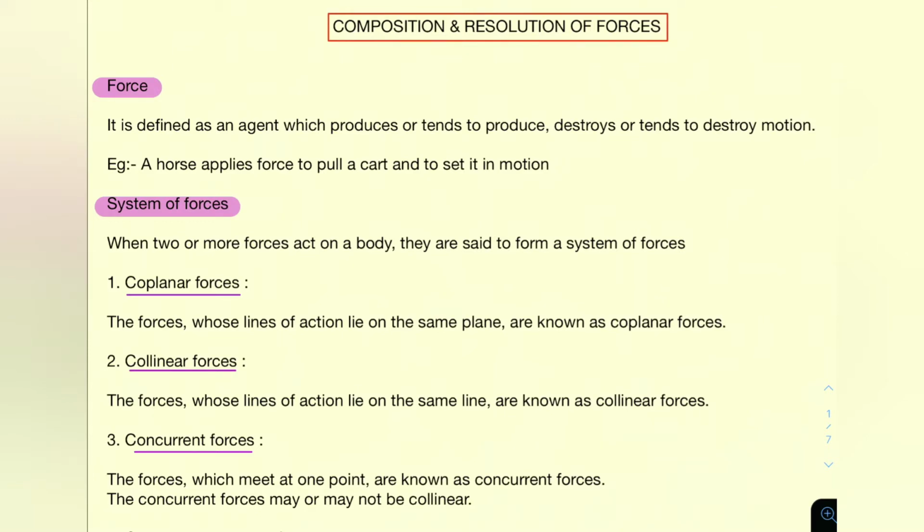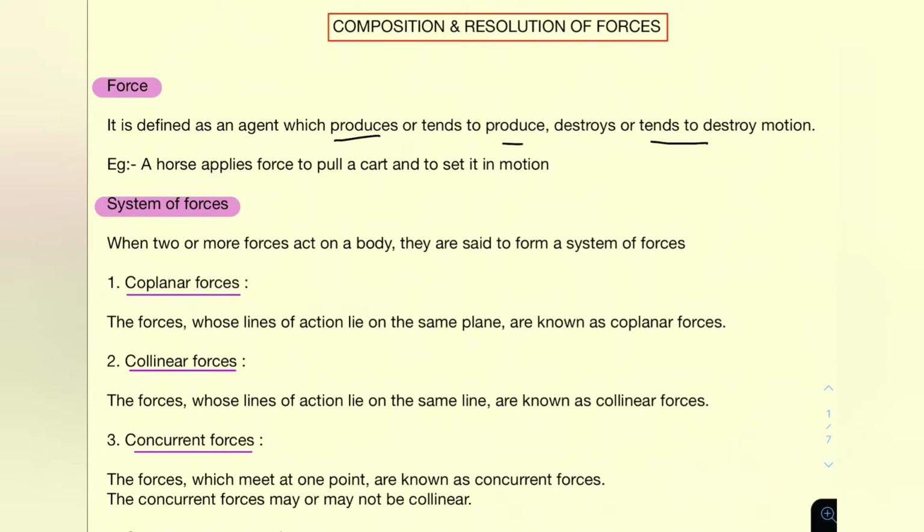Today we are going to discuss Engineering Mechanics Chapter 2, that is Composition and Resolution of Forces. So what do you mean by a force? Force is some agency which destroys or creates motion. Okay, so let's read the definition of force. It is defined as an agent which produces or tends to produce, destroys or tends to destroy motion.